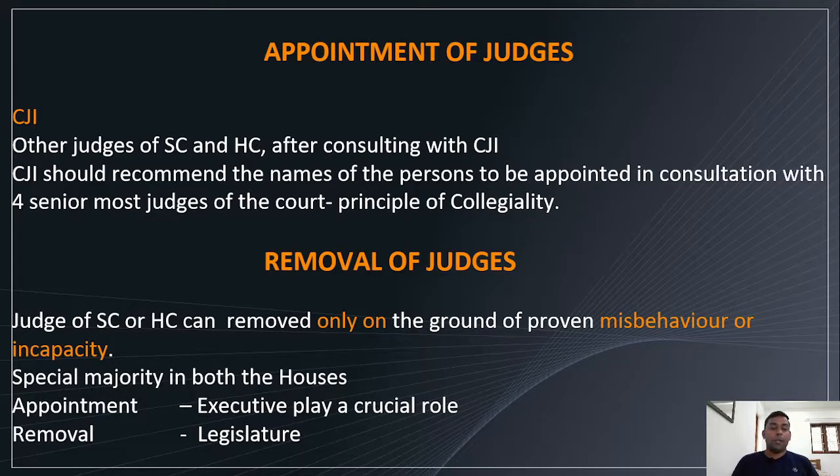About removal of judges, a judge of the Supreme Court or High Court can be removed only on the ground of proven misbehavior or incapacity. These are the 2 grounds on which a judge of the Supreme Court or High Court can be removed from his office. That is misbehavior or incapacity of being in the position, right? Then special majority is needed in both the houses. You know what special majority is? In appointment, the executive plays a crucial role, but in removal, the legislature plays a crucial role, right?